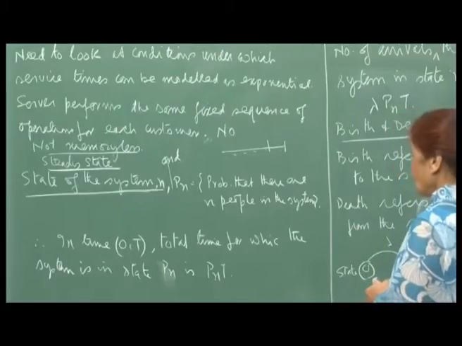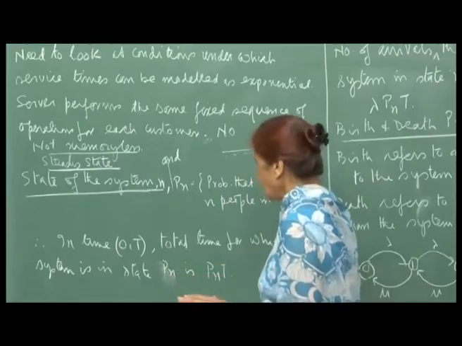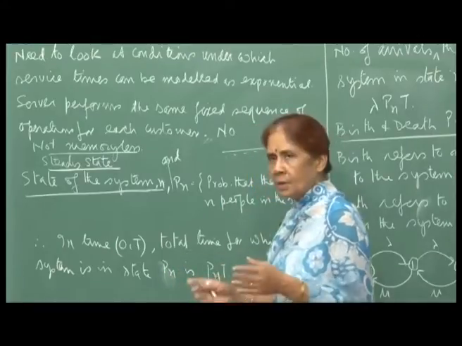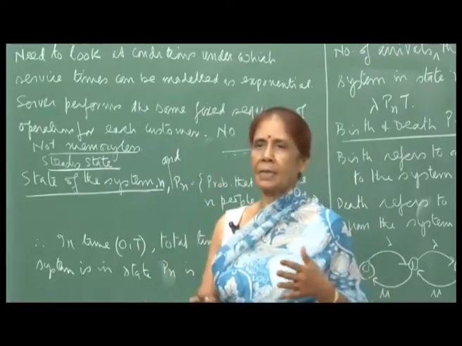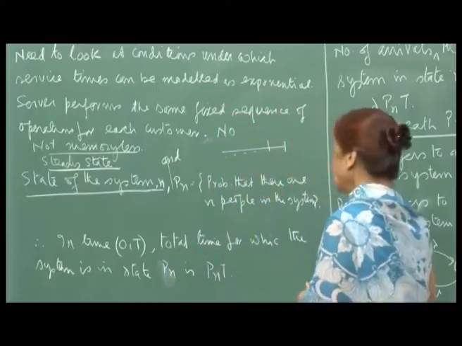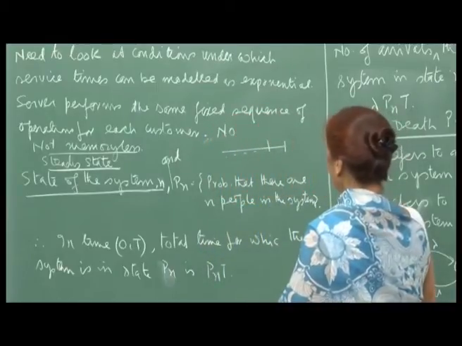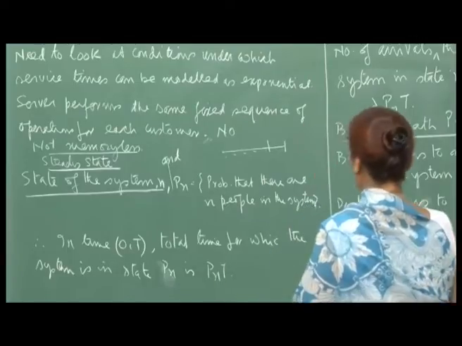So, therefore, what we are saying here is that we are discussing all this when the system has settled down, the turbulations are all over, and it is only the steady state, that means the probabilities have also settled down and so on. So, under steady state we are discussing the modeling of this queuing situation.